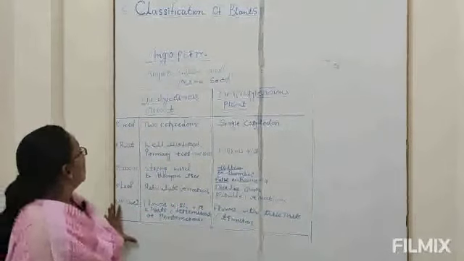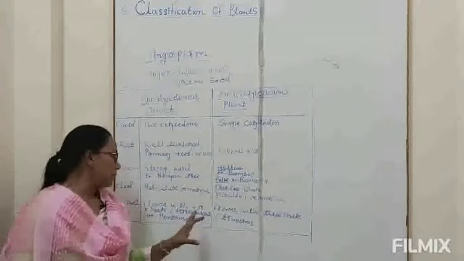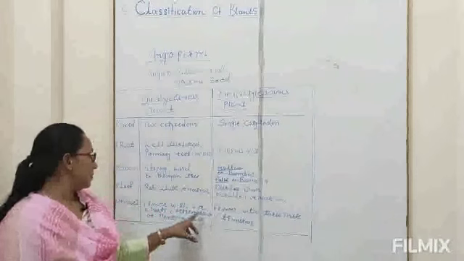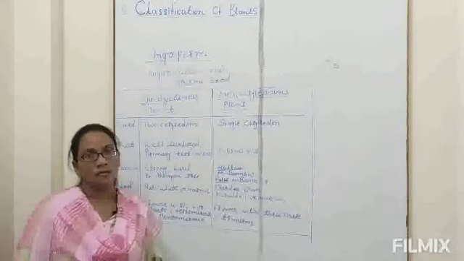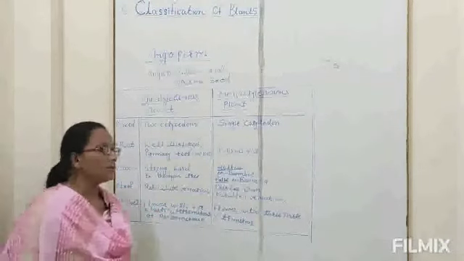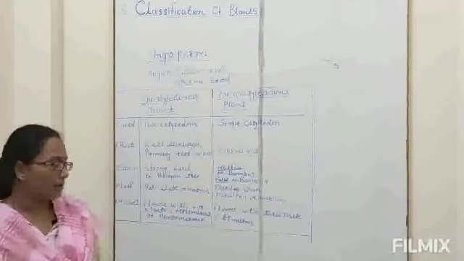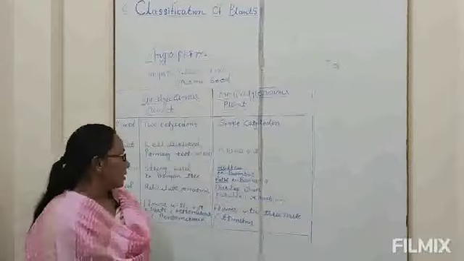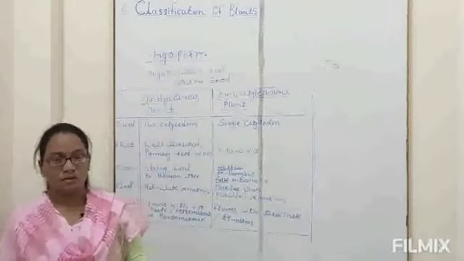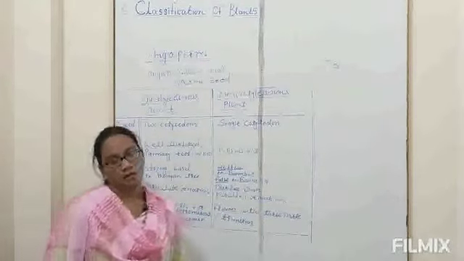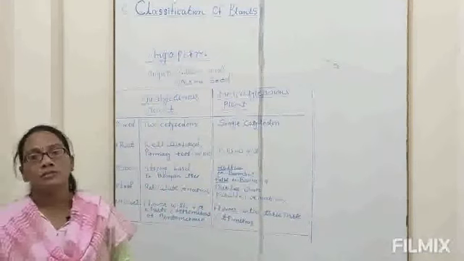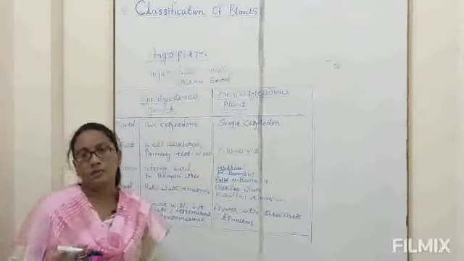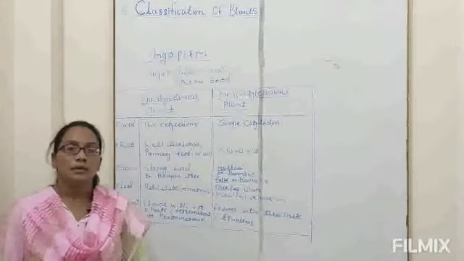Flower. In dicotyledonous plants, flowers divide into 4 or 5 parts, so it is called tetramerous or pentamerous. If 4 parts, then tetramerous, and if divided into 5 parts, it is called pentamerous. In monocotyledonous plants, flowers have 3 parts, so it is called trimerous. So here we finish our chapter, classification of plants. After that, we will see the exercise.